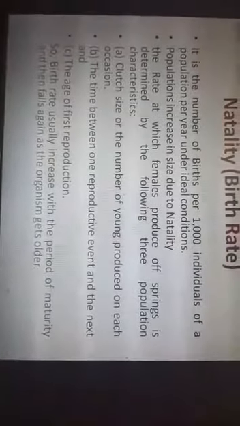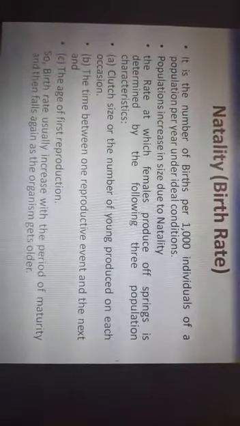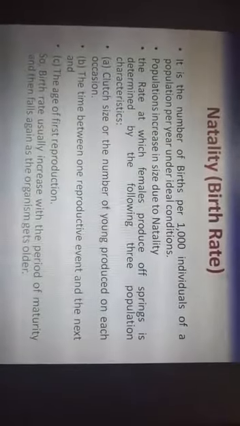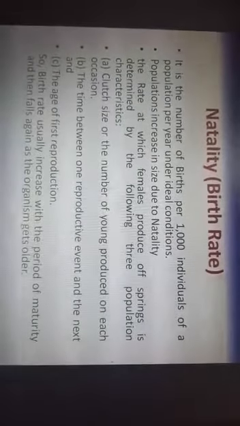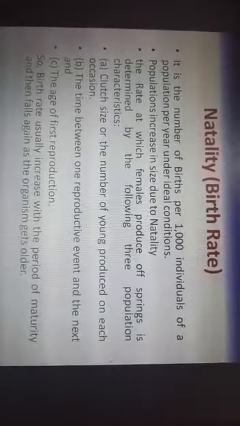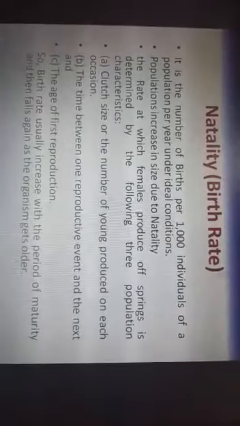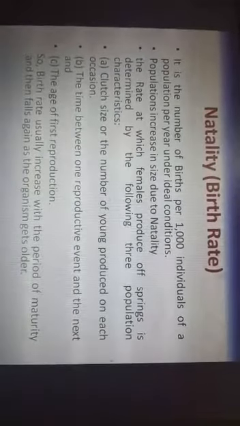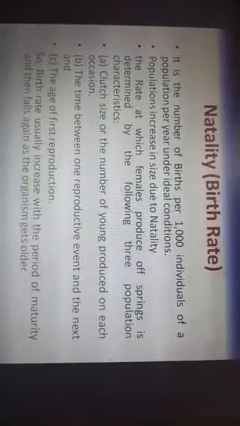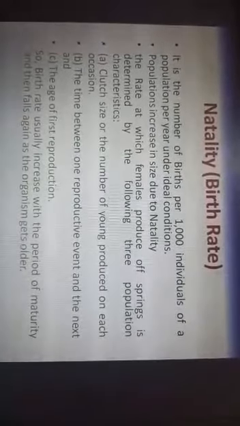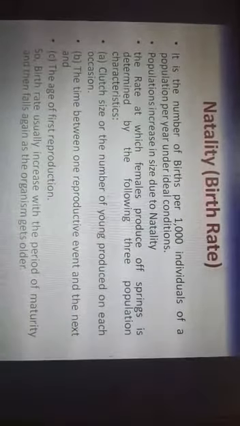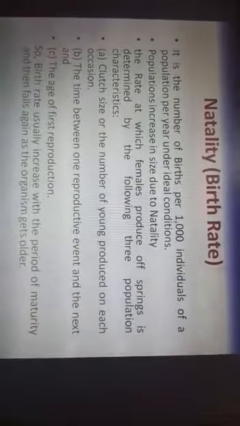The rate at which females produce offspring is determined by the main characteristic, clutch size, or the number of individuals or young ones produced on each occasion. You can see in the case of dogs in your area, they can have 4 or 5 young ones on one occasion. Then next is the time between one reproductive event and the next. You can see the bitches, they mostly have 2 litters in 1 year. So that is the time between one reproductive event and the next one.